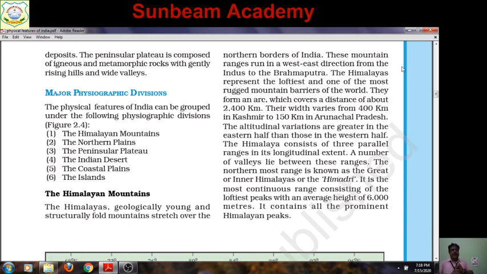Number 1, the Himalayan mountains; number 2, the northern plains; number 3, the peninsular plateau; number 4, the Indian desert; number 5, the coastal plains; number 6, the islands. We have discussed in detail about all these physiographic divisions.